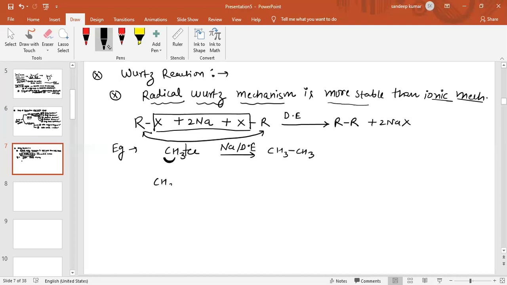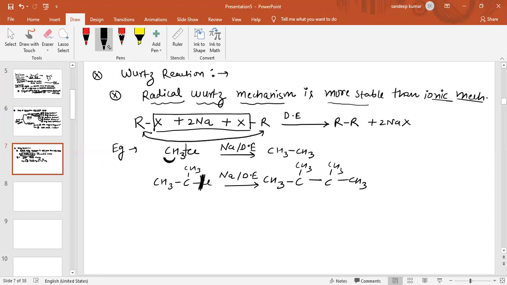If we are given CH3Cl in presence of sodium and dry ether, again this bond will break and coupling will occur, giving CH3-CH3 as a product.